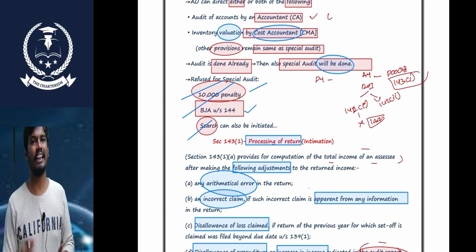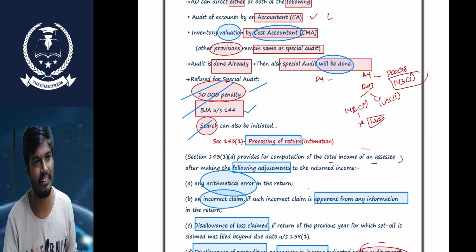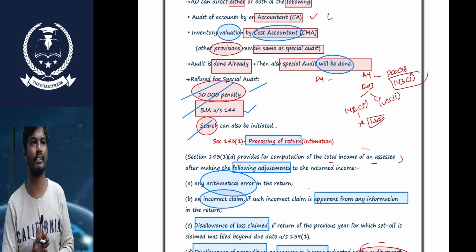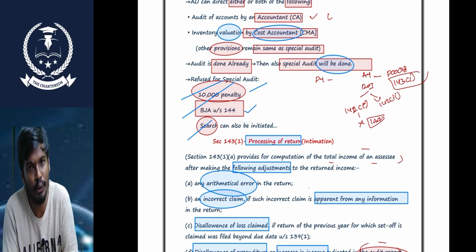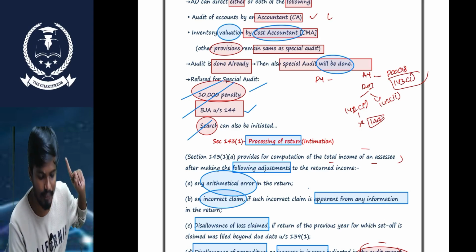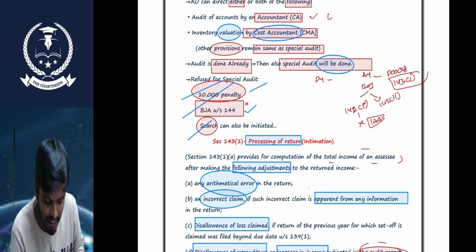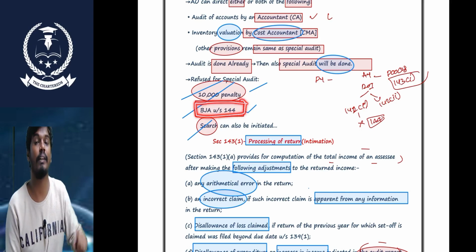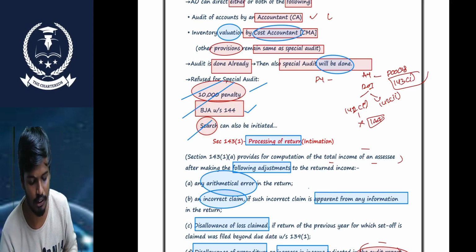Sir, sometimes if the SSC does not comply with the provisions of the special audit, if the SSC does not cooperate with the chartered accountant to complete the special audit, or does not respond to the special audit, the penalty will be 10,000, and it can lead to best judgment assessment. Sometimes it can even lead to a search. That is the special audit, sir.